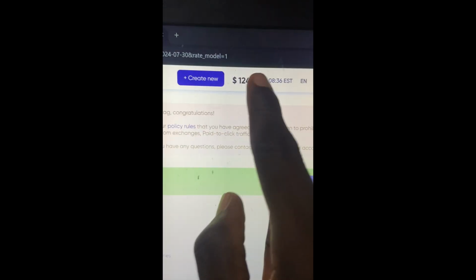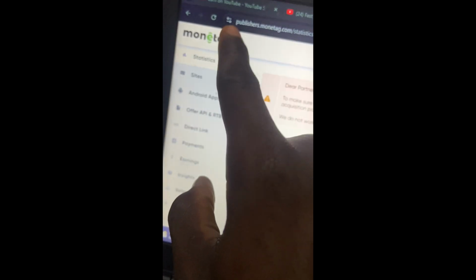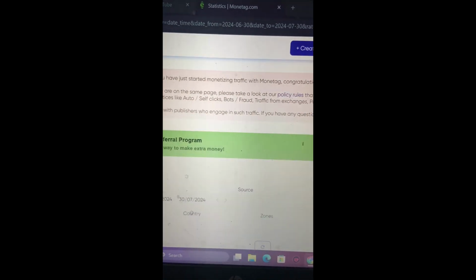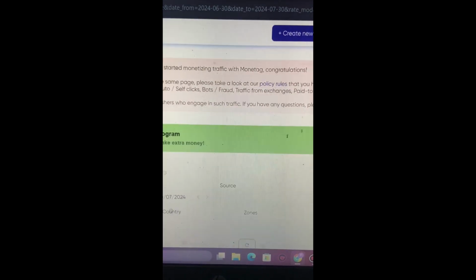Hello guys, so this is my Monetag account right now here, and this is Monetag as you can see here. I have been teaching a way you can earn a lot of traffic into your Monetag account, and today I'm taking you through a new trick on how you can make money with a Monetag account.